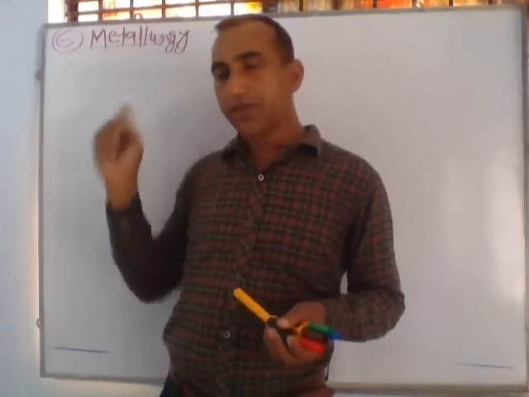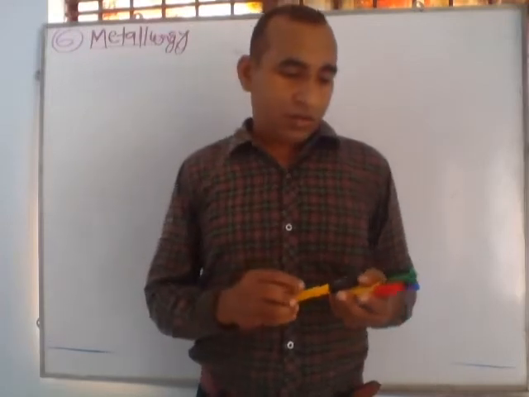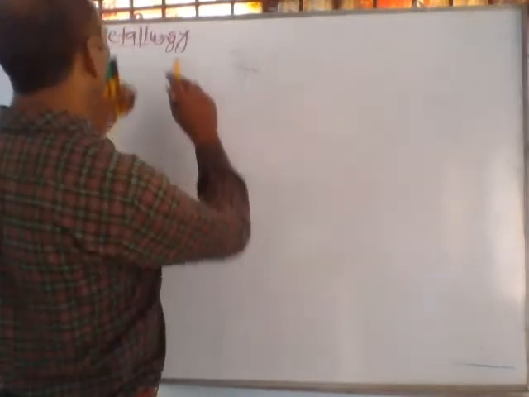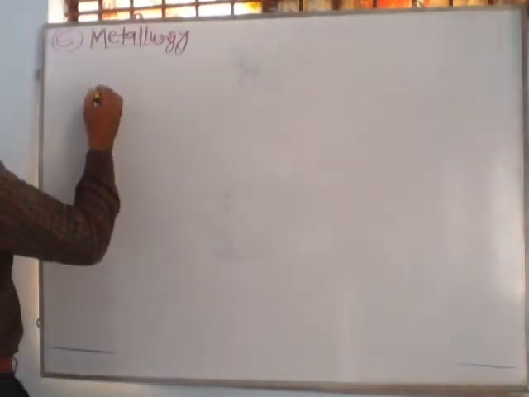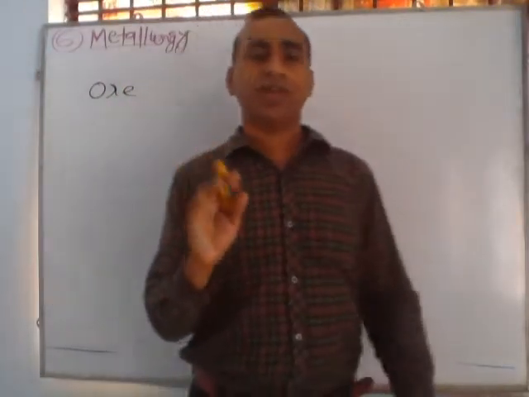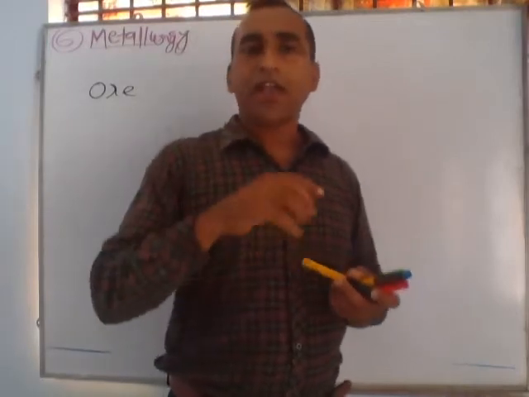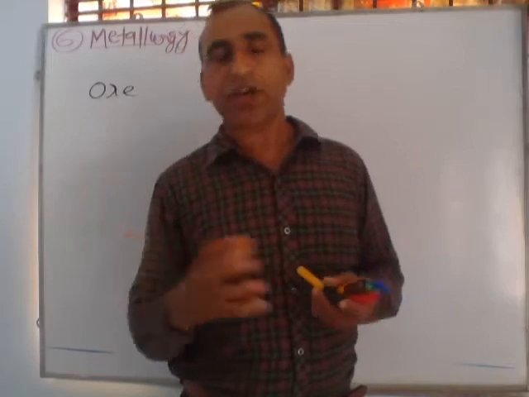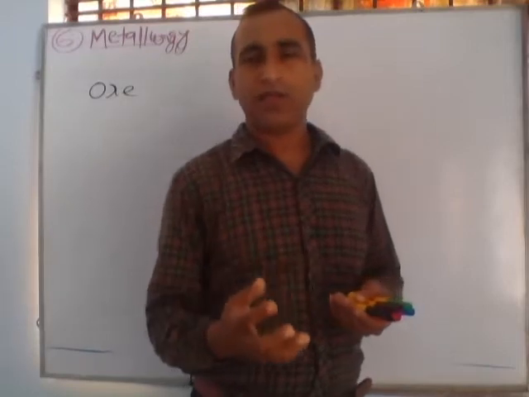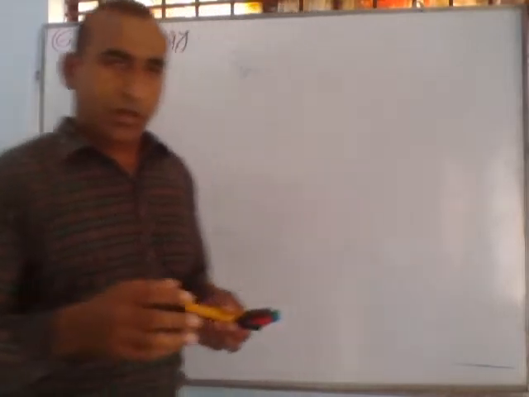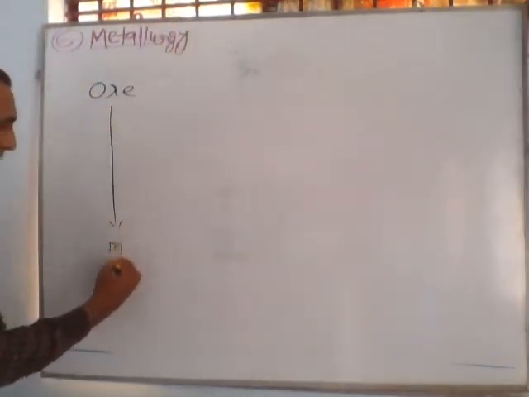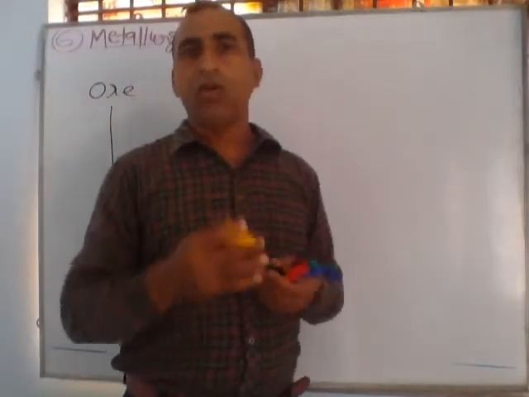Metallurgy, in detail, we can say general principles and isolation of elements. First of all, what is metallurgy? Listen, suppose this is ore. Ore means any natural substance in which metal is present and from which we can extract metal by some simple and economical techniques. Just like bauxite, from bauxite we can extract aluminium. So from ore, extraction of metal, the whole process is called metallurgy.